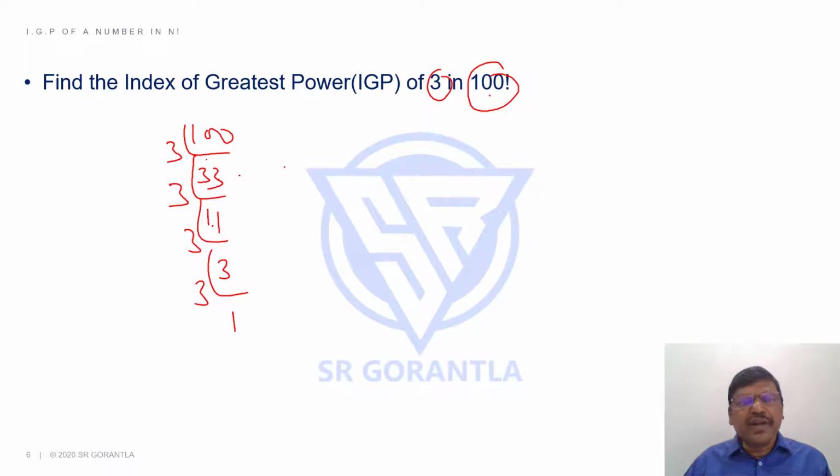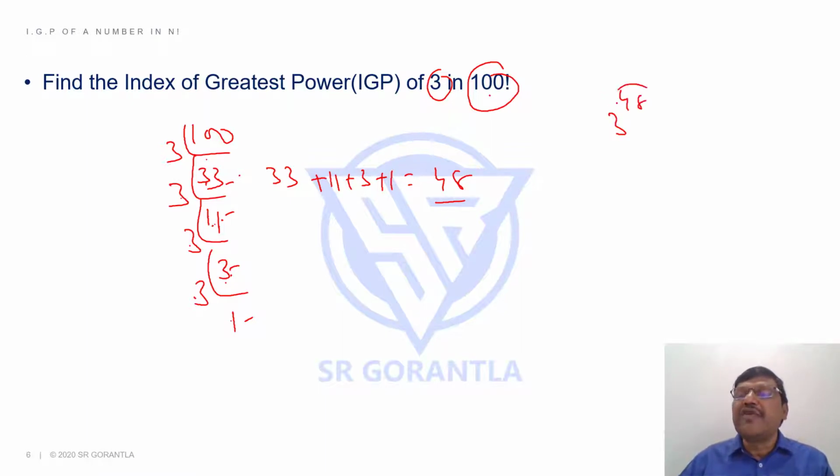3 33s is 99, remainder 1. As I said, remainder is not of interest. How many times does 3 go in 33? 11 times. In 11, how many times does 3 go? 3 3s are 9, remainder may be 2, but ignore the remainder. Again, 3 3s in 3 1s is 3. So now you can add: 33, 44, 47, 48. That's how we should say 33 plus 11 plus 3 plus 1. How much is it? 48. So what is the highest power? What is the IGP of 3? It is 3 power 48. Our answer is 48.